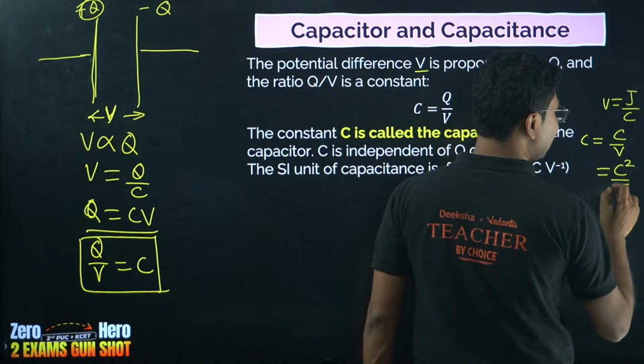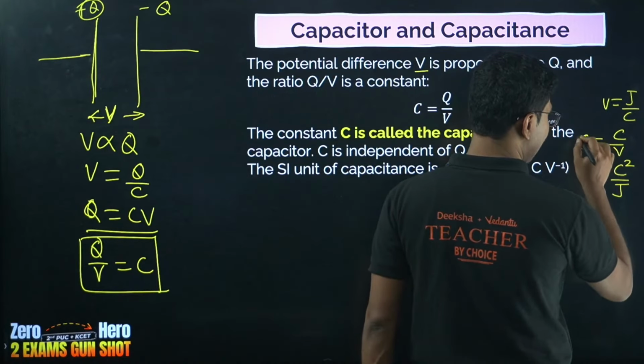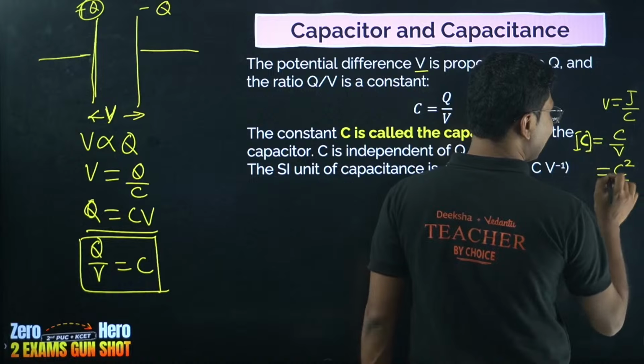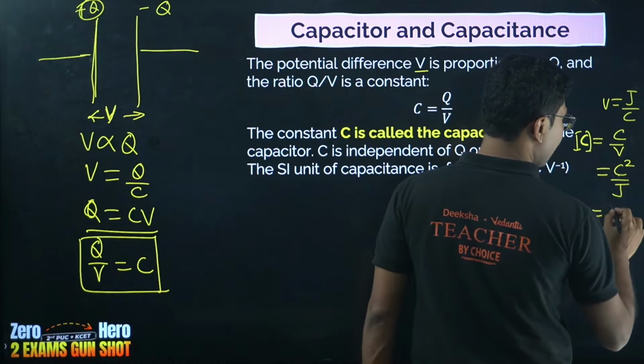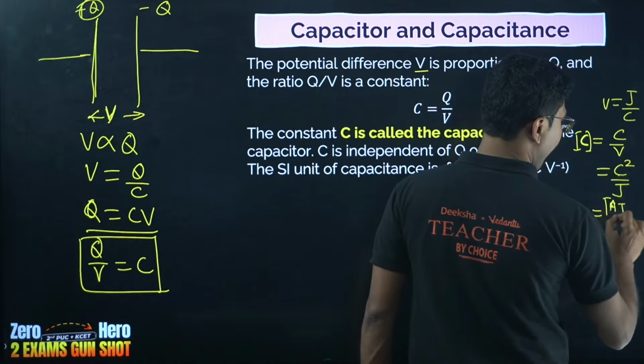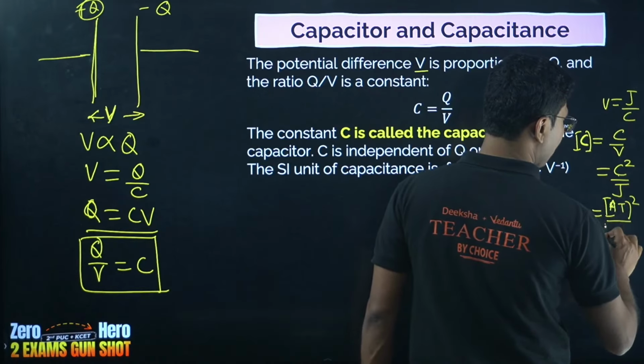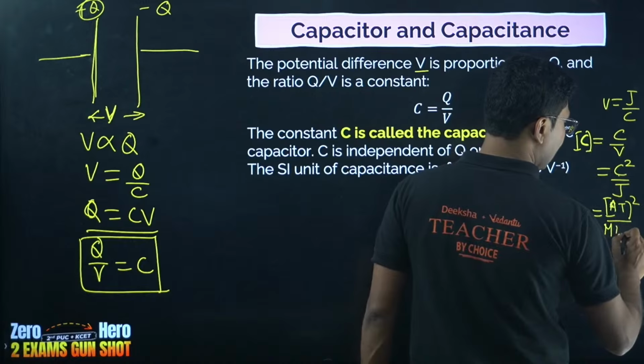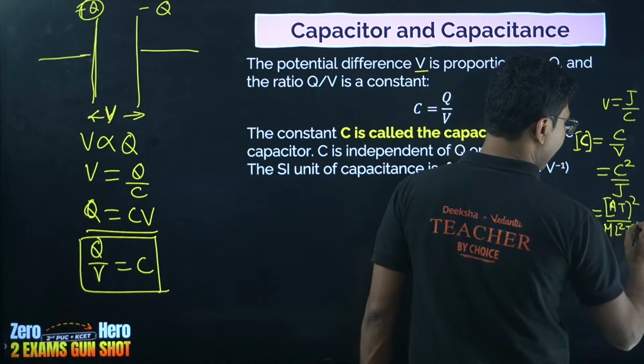Coulomb square by joule is the capacitance, by the way, and C is charge. Charge means A into T whole square, and here it will be M L square T to the power of minus 2.